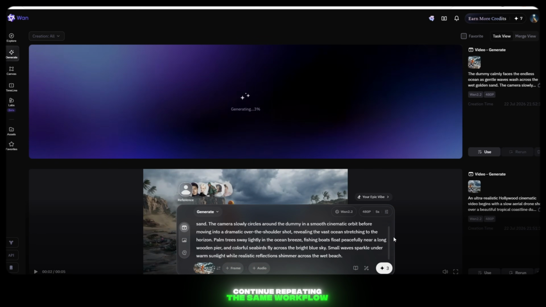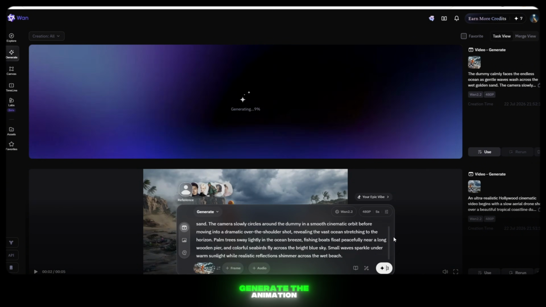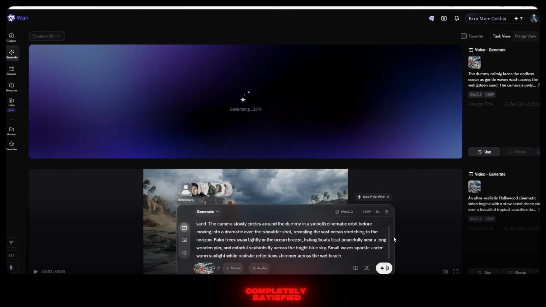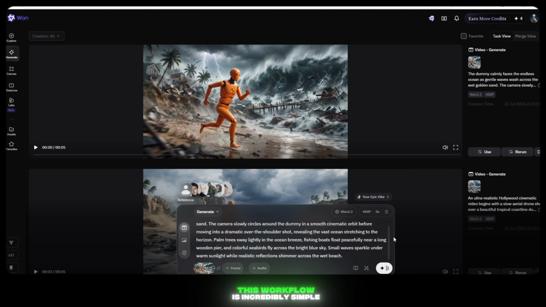Continue repeating the same workflow for every remaining scene. Simply upload the next image, paste the matching video prompt, generate the animation, review the result, and move on to the next scene. If you want even better motion, make small adjustments to your prompt and generate again until you're completely satisfied. This workflow is incredibly simple and doesn't require any professional editing skills or animation experience because the AI handles almost everything automatically.